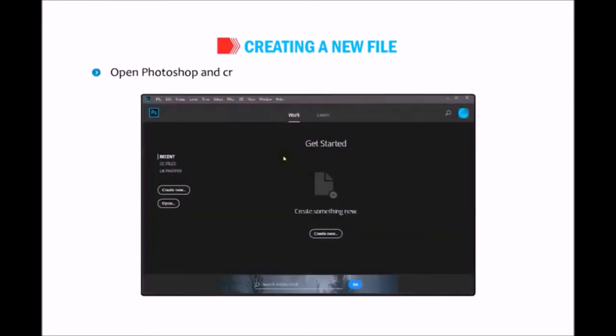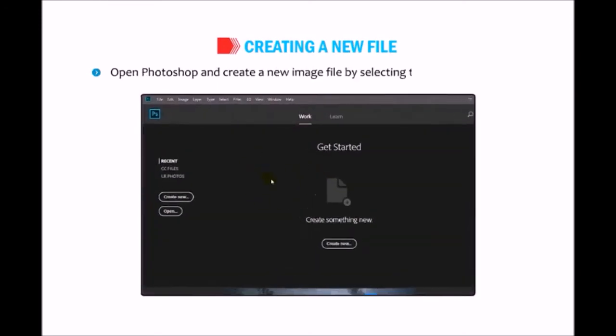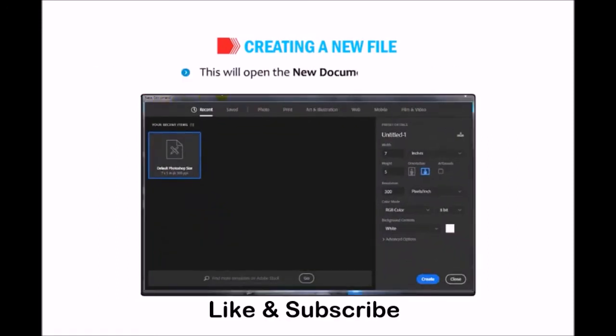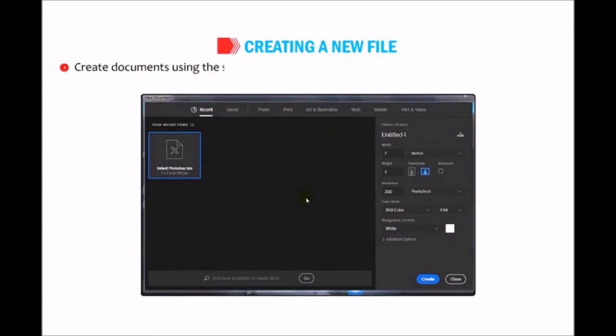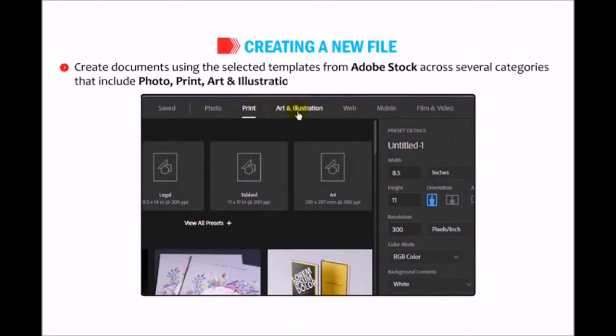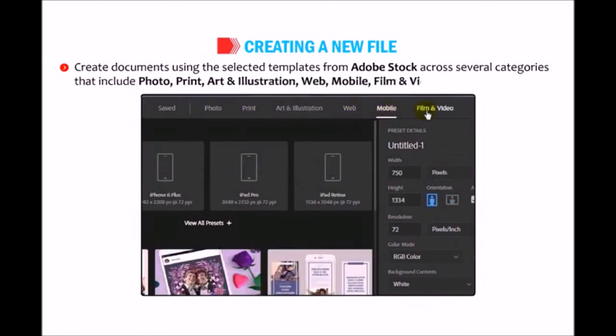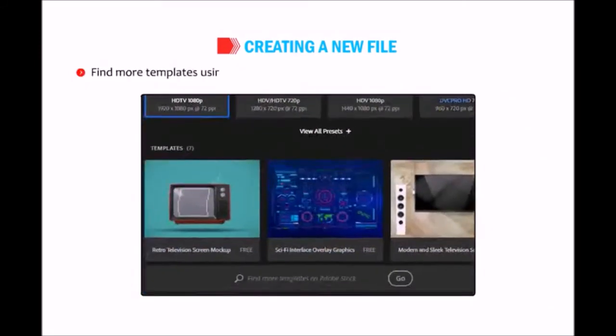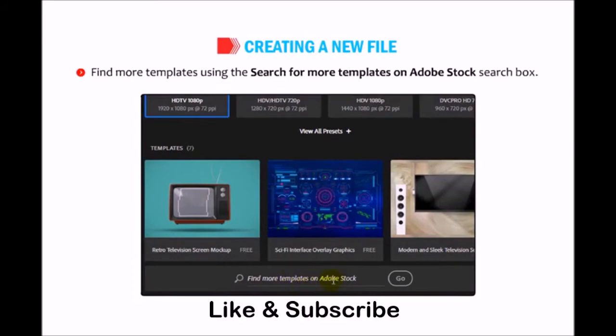Open Photoshop and create a new image file by selecting the File, then New option. This will open the New Document dialog box. This dialog box allows you to create documents using the selected templates from Adobe Stock across several categories that include photo, print, art and illustration, web, mobile, film, and video. Within the dialog box, find more templates using the Search for More Templates on Adobe Stock search box.